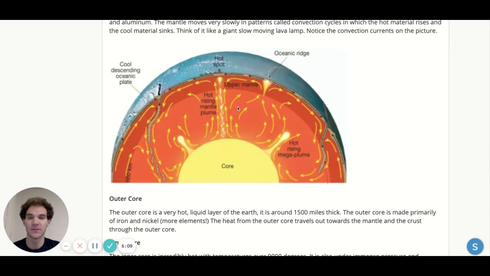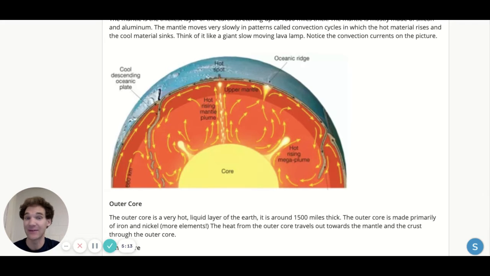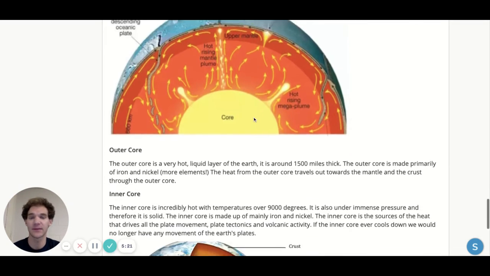Then we have the mantle, the thickest layer in the earth. And the analogy that we used for the mantle was a lava lamp, a slow motion lava lamp, where the hot material is rising and the cold material sinks back down. And it's moving heat from the core outwards to the crust. So when you think of mantle, think of lava lamp.